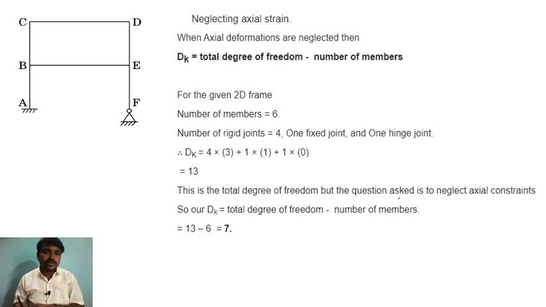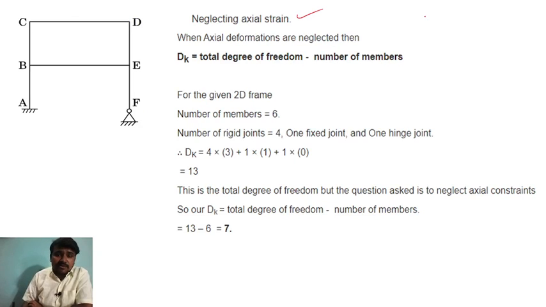Okay, now in the question, this is the given question. They have given to neglect the axial strain. So the formula for this one is total degree of freedom minus number of members. This is a 2D frame. Number of members is what? 6: 1, 2, 3, 4, 5 and this one 6. So these are the number of members. Number of rigid joints is 4. Rigid joints means this one, 4, right? 1, 2, 3 and 4.